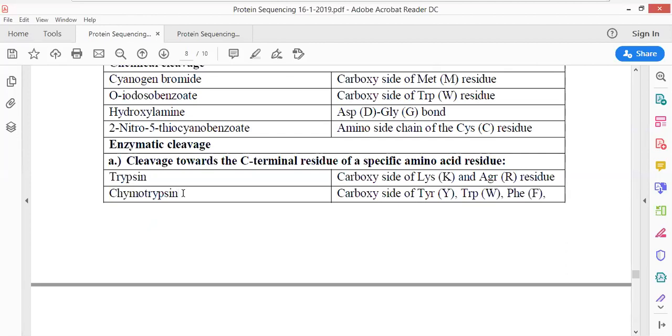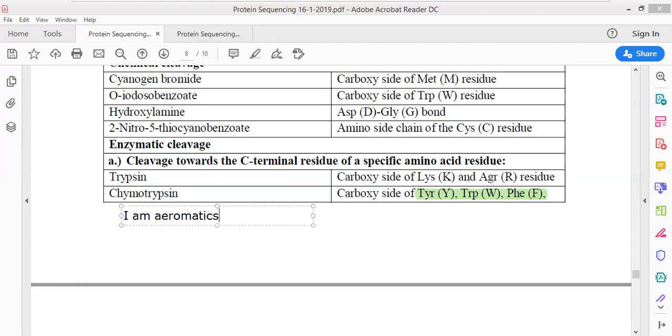The first trick is about chymotrypsin: it is aromatic and will cleave only the carboxy terminus peptide bond of the aromatic amino acids. Which are the aromatic amino acids? Tyrosine, tryptophan, and phenylalanine. So what would be the trick? The trick for chymotrypsin is: I am aromatic.